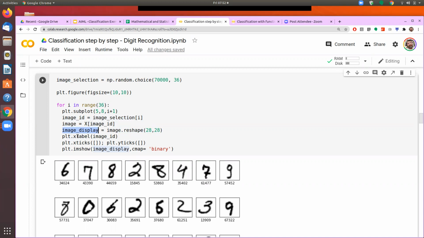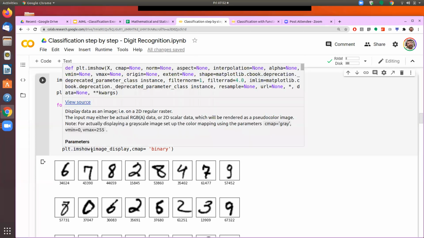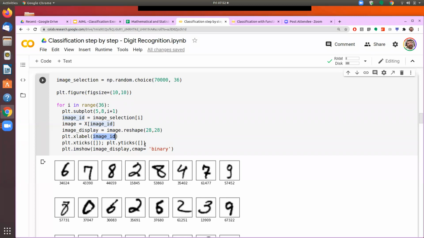Okay. Now I want to give a label. So here I have just used the image ID as the label. So it means the record ID, or the row number from my input data set, which is X. Now the X ticks and Y ticks I put as a blank list, because I don't want to show any ticks here.